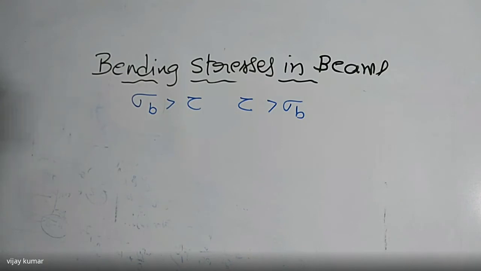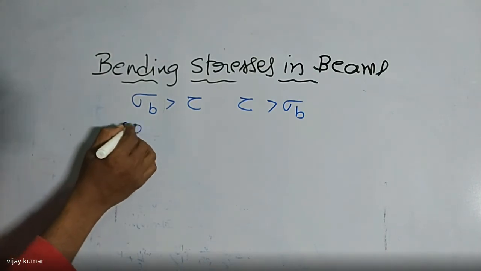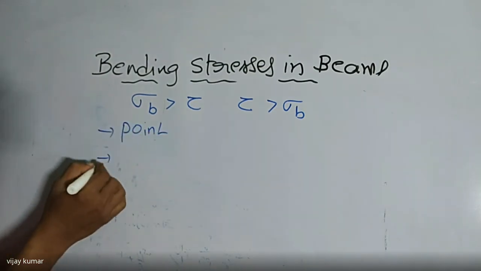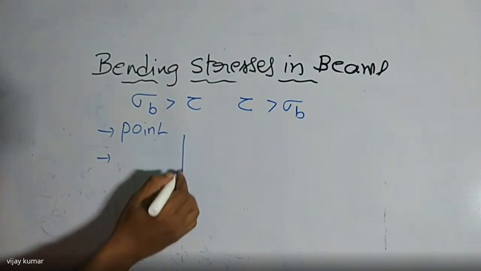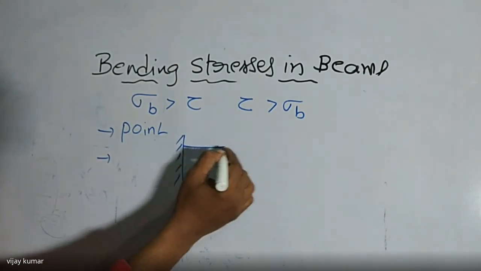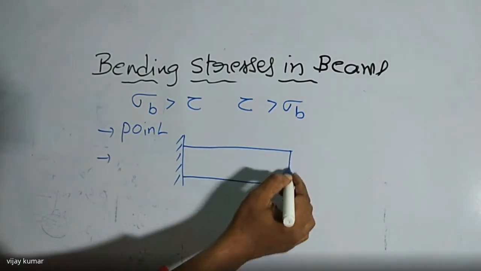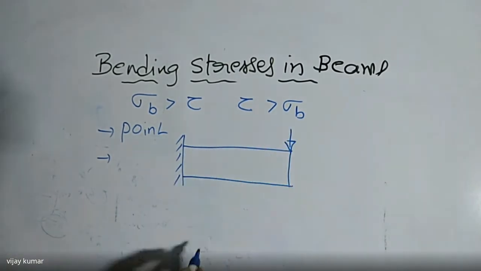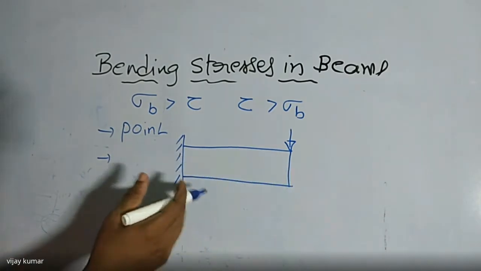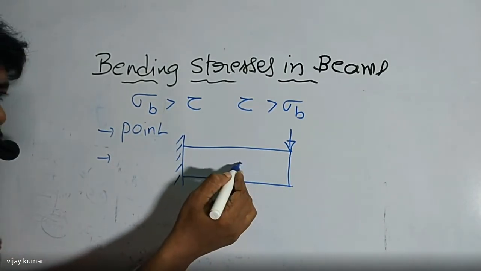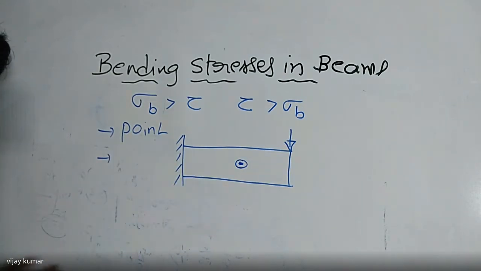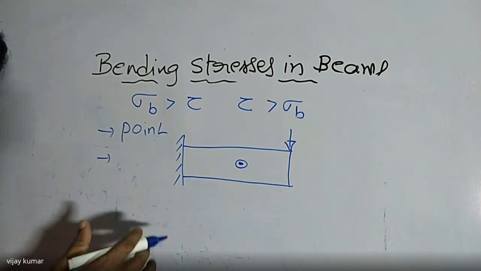All right. So here, if you take any beam which is subject to different types of loads, that is a point load, the second one a UDL, and the third one a UVL. For example, if you take a cantilever beam subject to a point load, it is said to be under bending or deflected. If you take any point on the beam, I want to find the value of the bending stress, where it is maximum and where it is minimum.